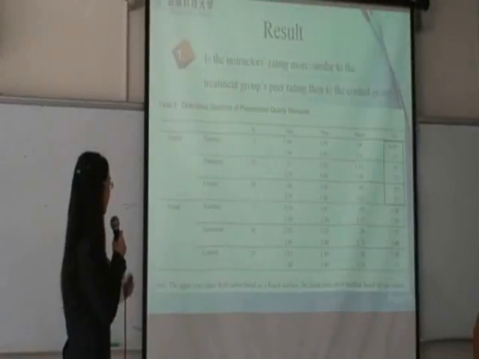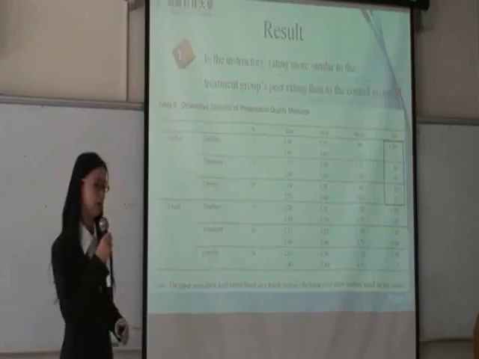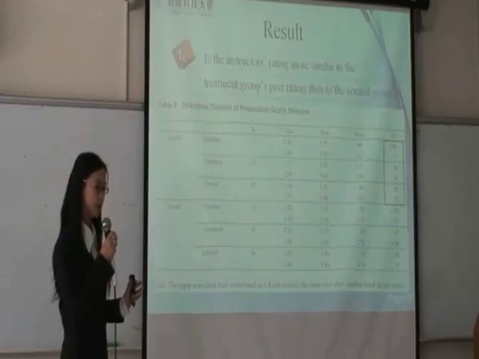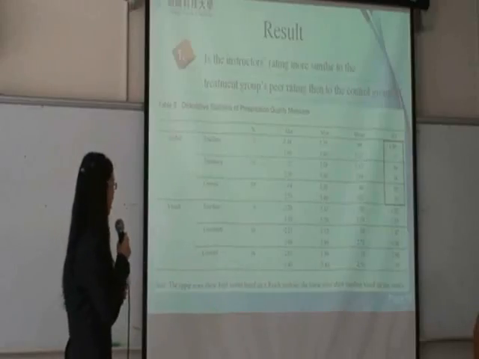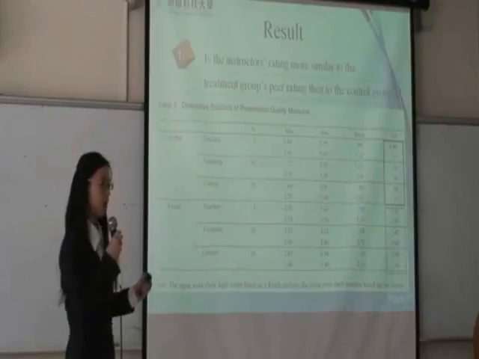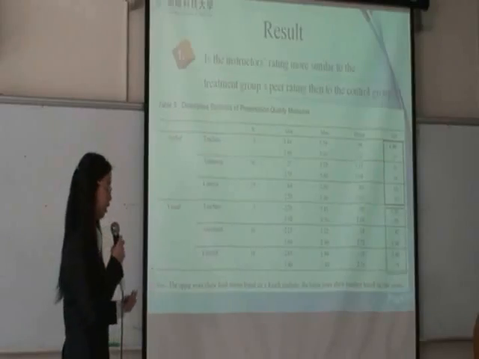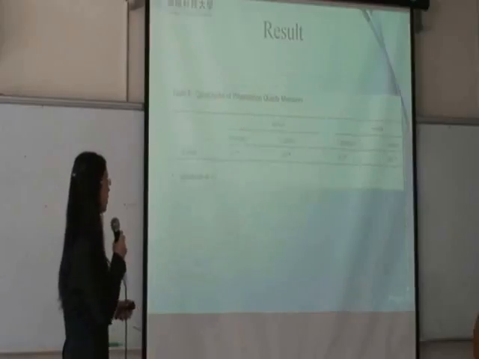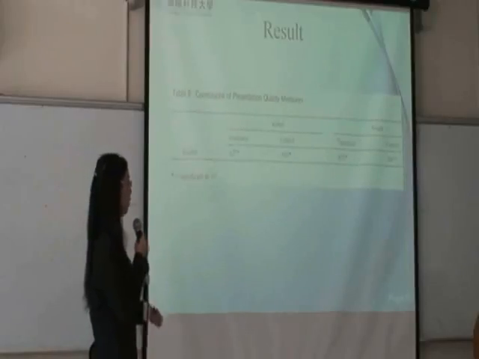And we can find out that in the verbal part, the teacher used a wider range to rate the students. However, in the visual part, the ratings of the teachers, the treatment group and the control group are quite similar. And Table 6 is the correlations of presentation quality measures.